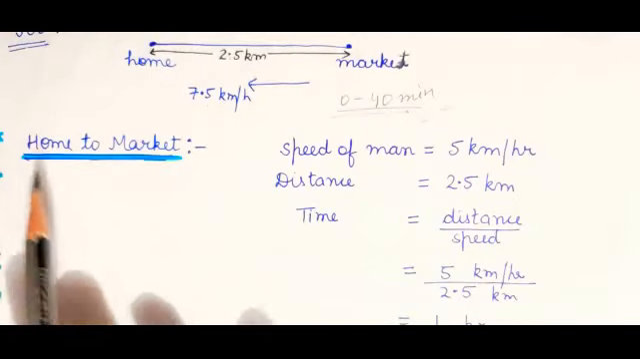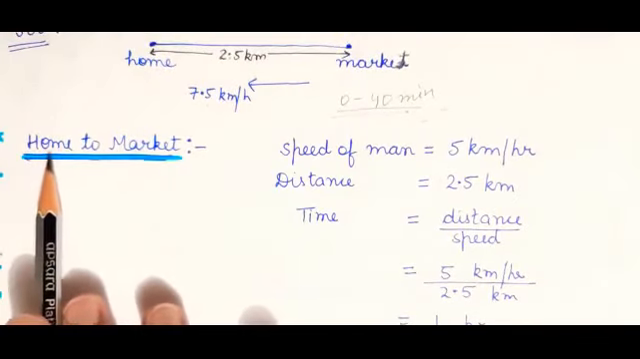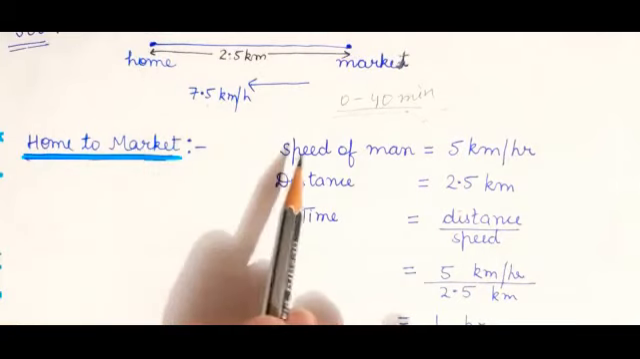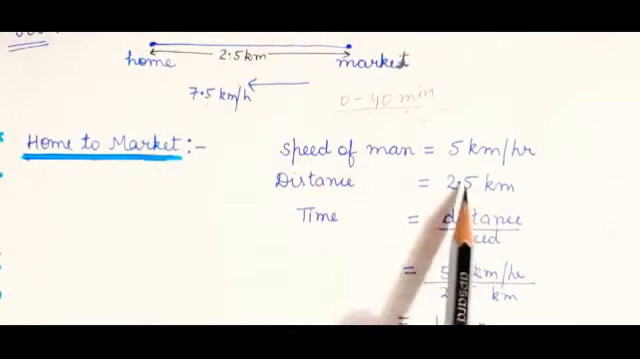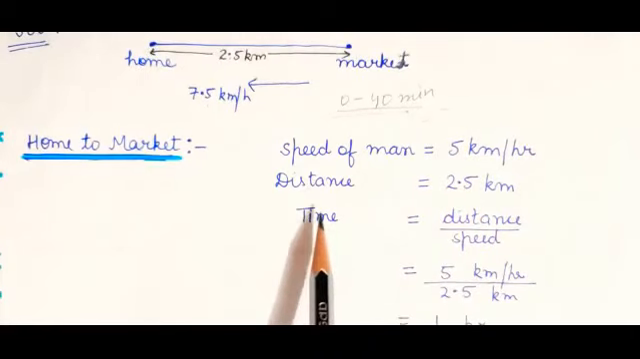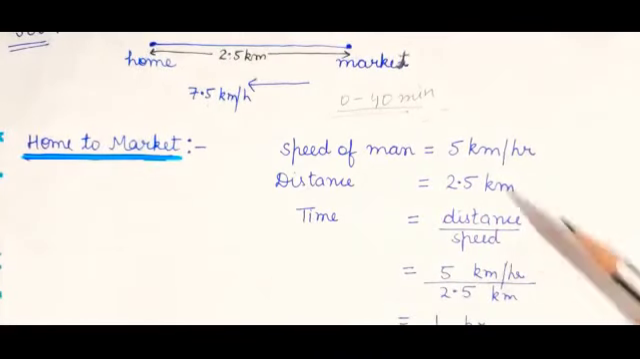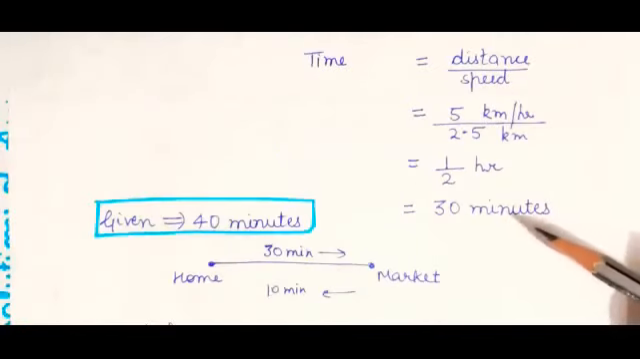So I am considering the first case when the person was walking from home to market. The speed is given 5 km per hour and the distance you know, 2.5 kilometer. So you calculate the time. What is the formula of time? Distance upon speed. So substitute the values. You will get the answer in hour. So the answer is 1/2 hour. You can convert into minutes. That will be 30 minutes.